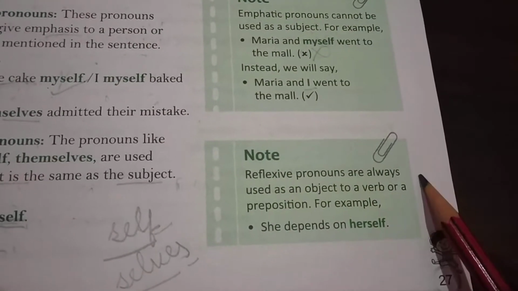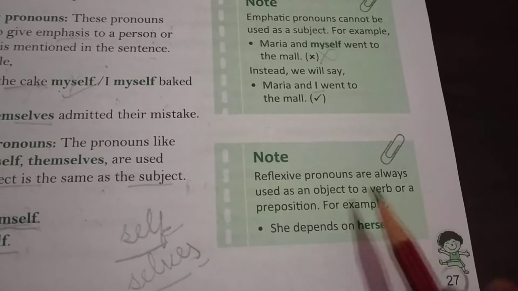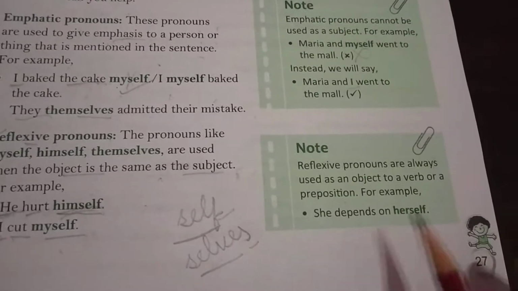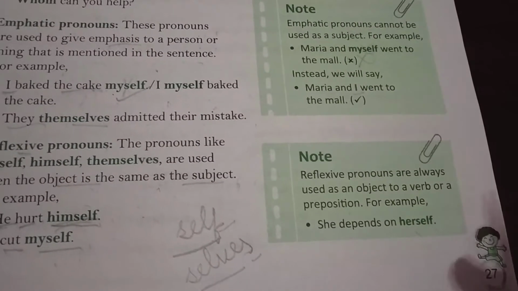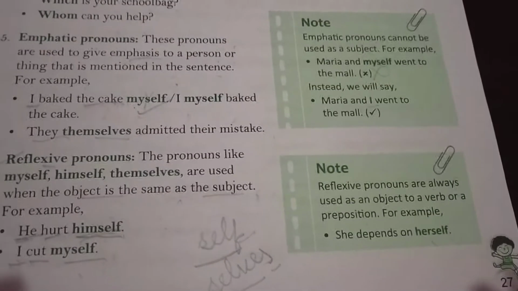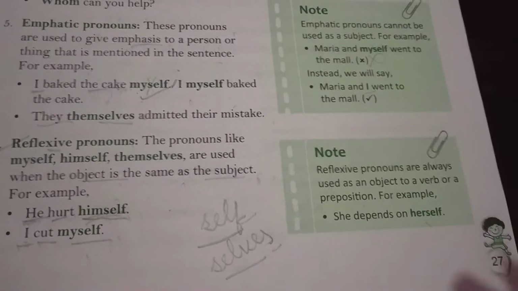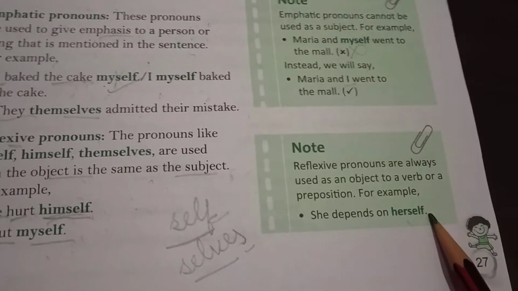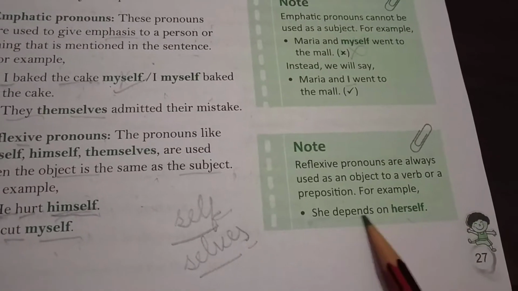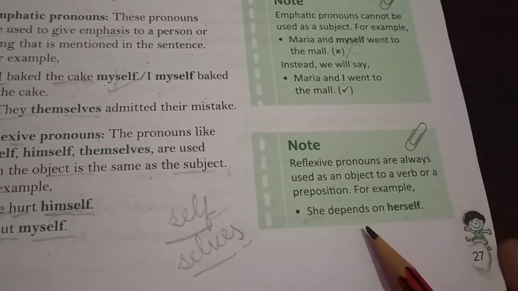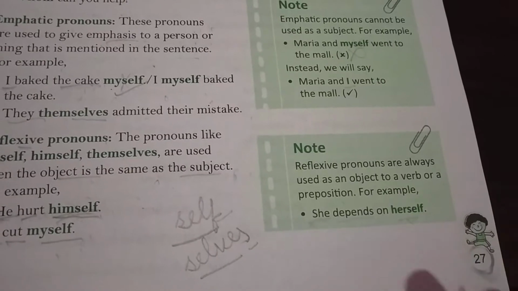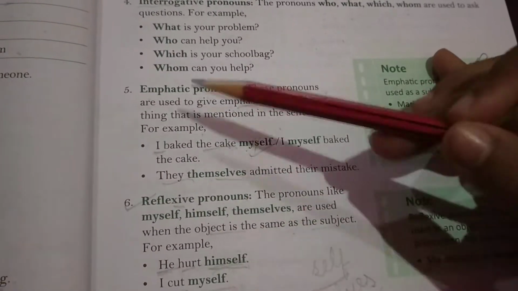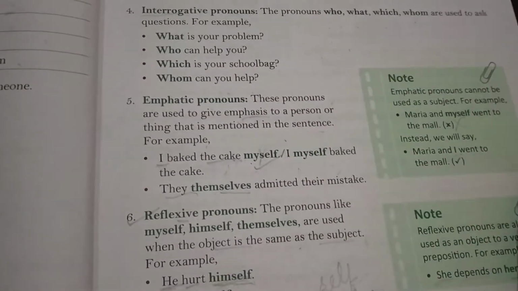Reflexive pronouns are always used as an object to a verb or a preposition. As I've told you, a reflexive pronoun is used as an object. It means we use a reflexive pronoun in a sentence when we do not have any other object. Then we will write a reflexive pronoun, like she depends on herself. She is the subject, depends is the verb, and what is the object? It's not given here. Then herself we use as the object. I hope, students, you have understood the differences between the emphatic pronoun and the reflexive pronoun.